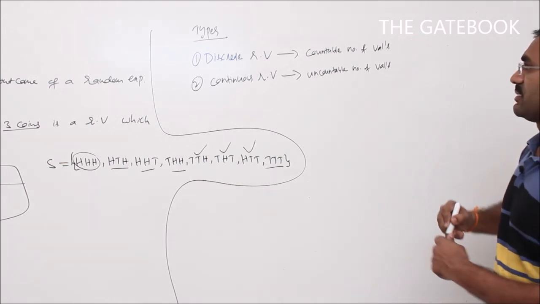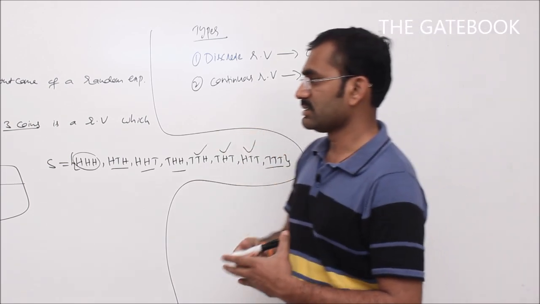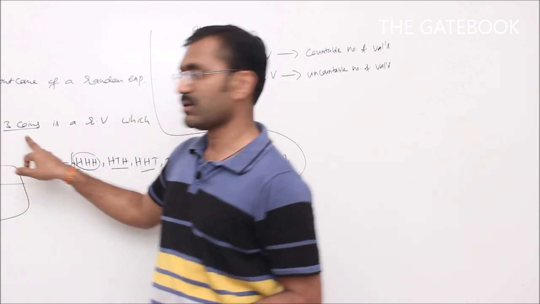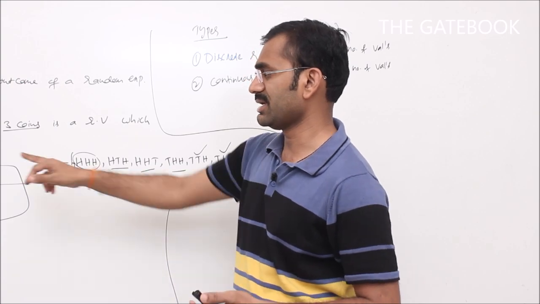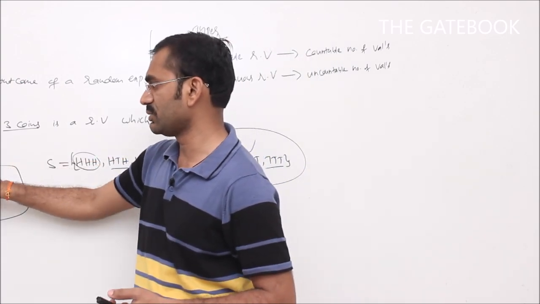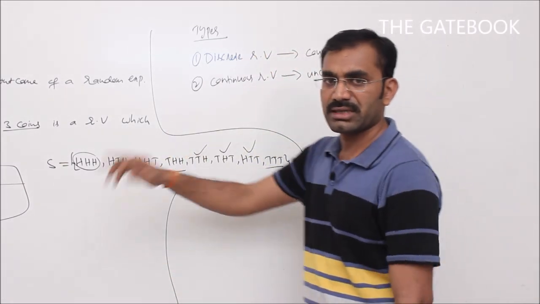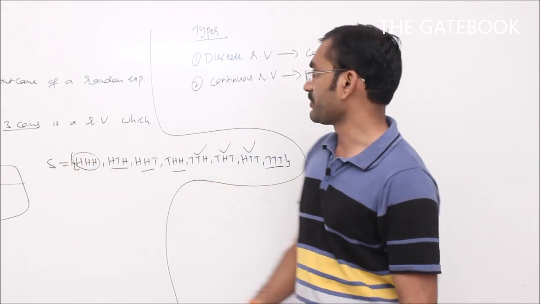For example, for a discrete random variable, here X indicates the number of heads obtained in tossing 3 coins. Here X is taking the values 0, 1, 2, 3, countable values, so that is an example of a discrete random variable.